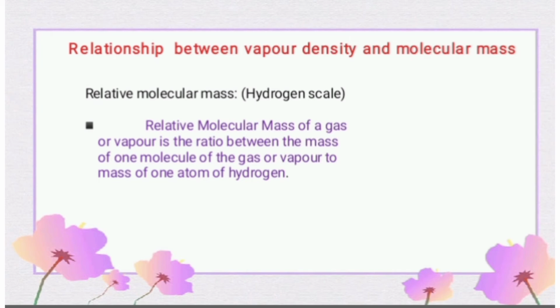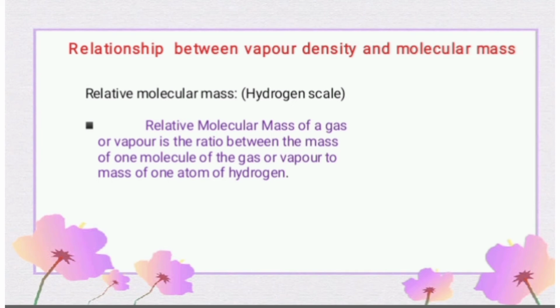The relative molecular mass on the hydrogen scale: the relative molecular mass of a gas or vapor is the ratio between the mass of one molecule of the gas or vapor to the mass of one atom of hydrogen, which means the mass of one atom of hydrogen is related to the mass of one molecule of the gas. If you take an oxygen molecule, one molecule of oxygen is related to the mass of one atom of hydrogen.